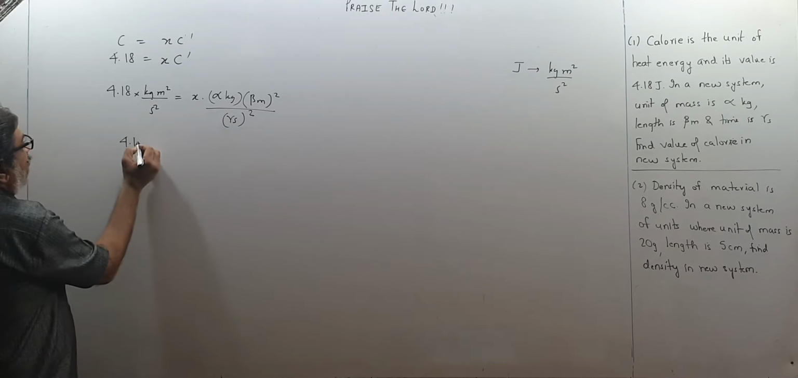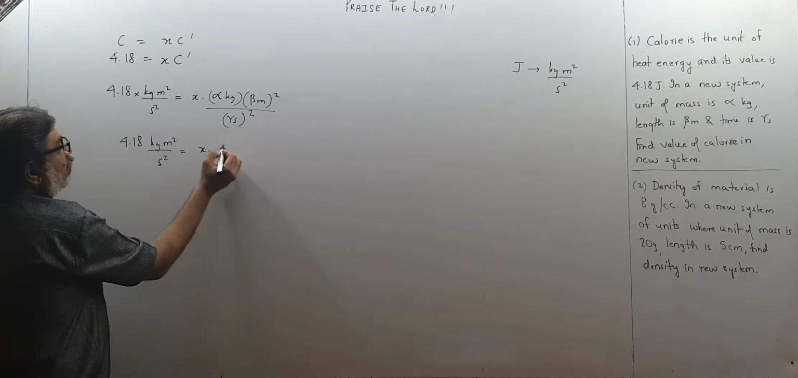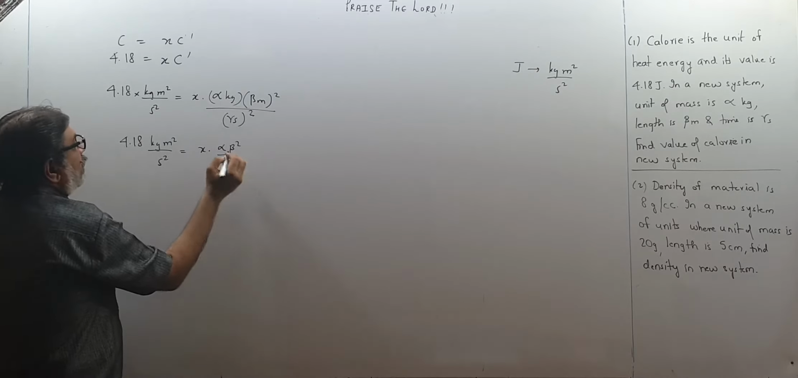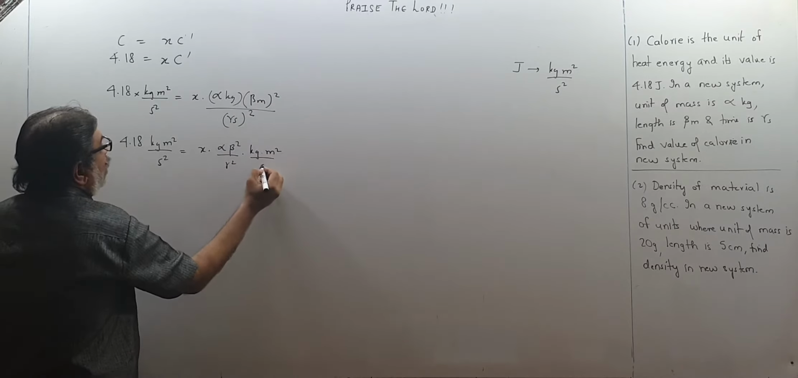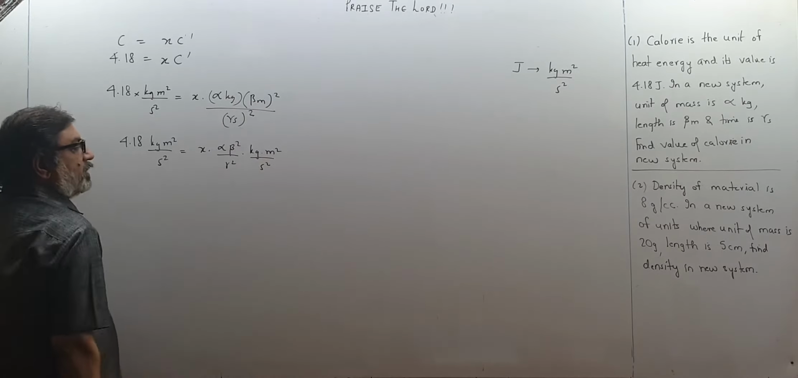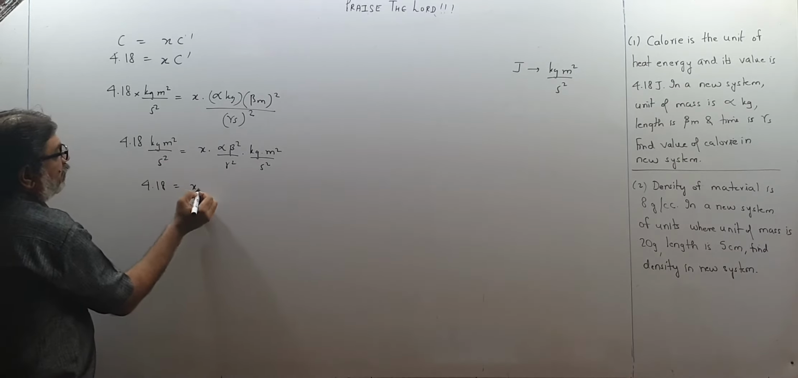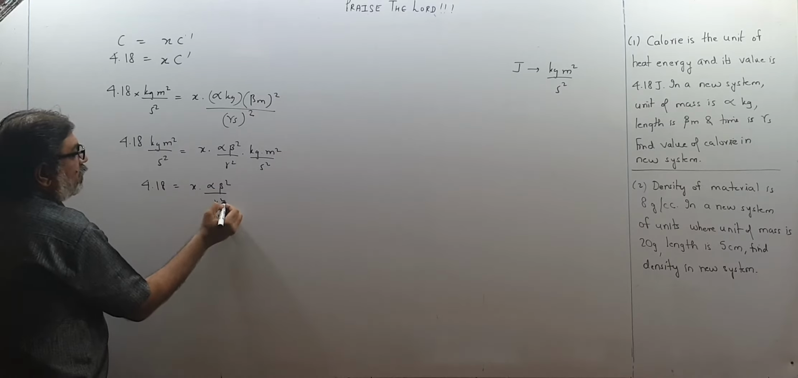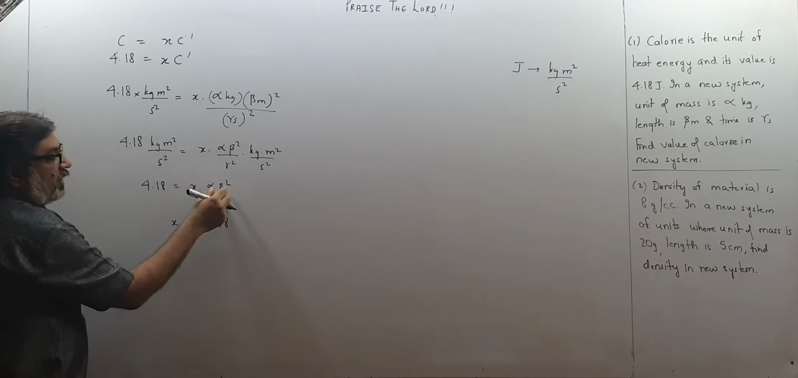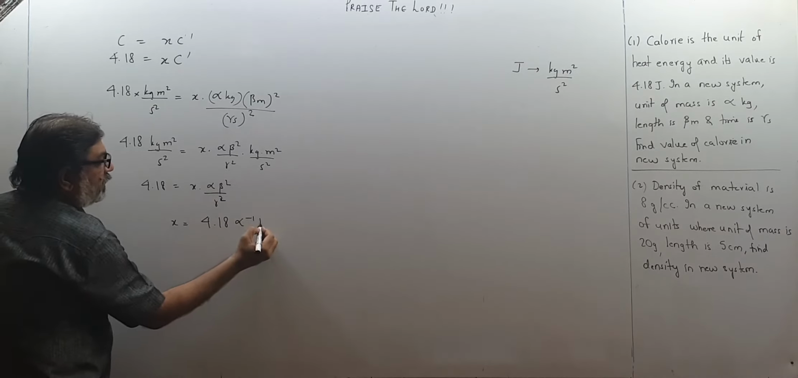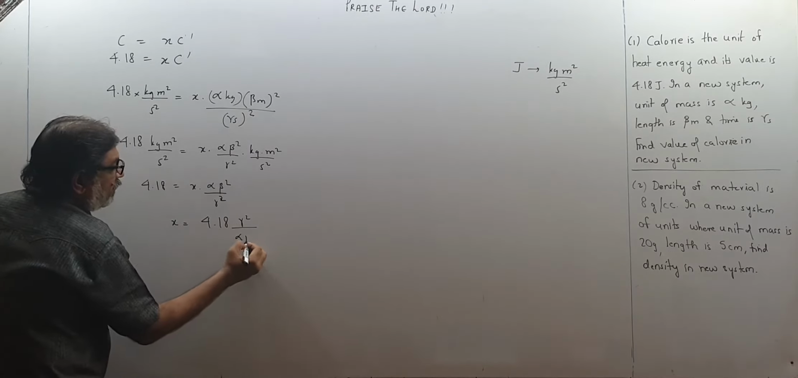So this 4.18 kg meter square upon second square becomes equal to x into alpha beta square upon gamma square, into kg meter square upon second square. So kg meter square upon second square is gone. So 4.18 becomes x into alpha beta square upon gamma square. So what is x then? I write the formula like this first: x equals 4.18 gamma square upon alpha beta square.